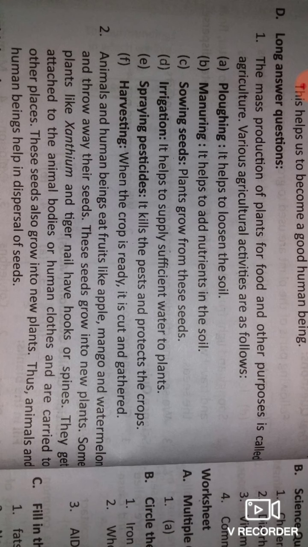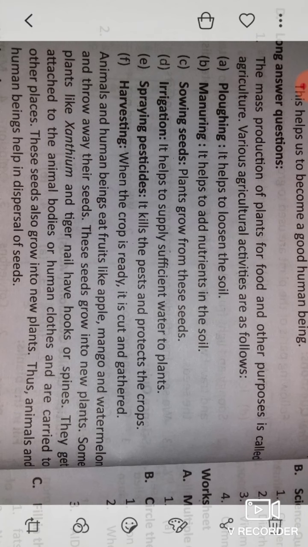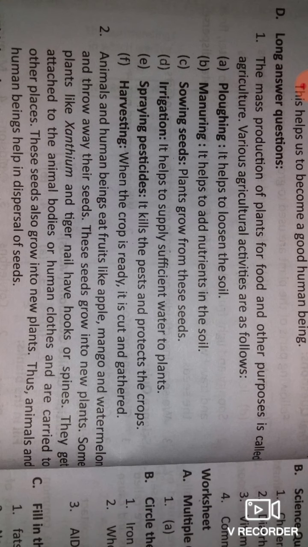So agriculture is the activity by which we get plants in mass production for food and other purposes. And ploughing, manuring, sowing seeds, irrigation, spraying pesticides and harvesting are different agricultural activities.